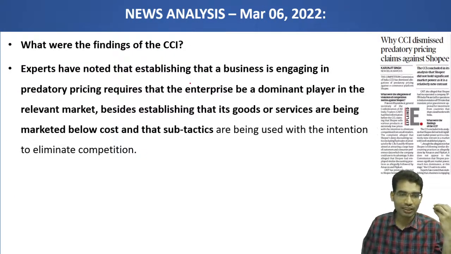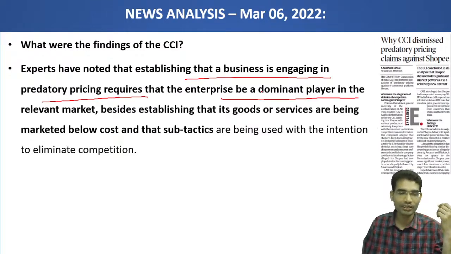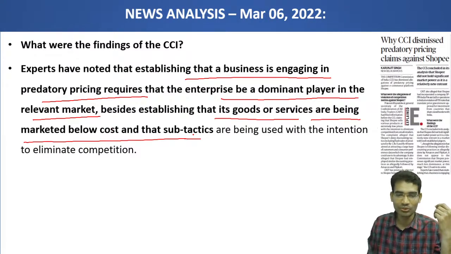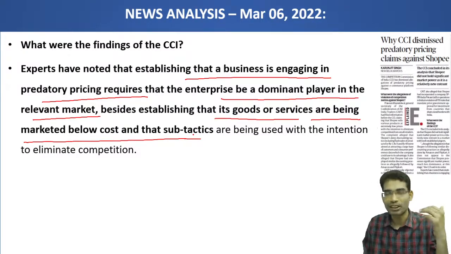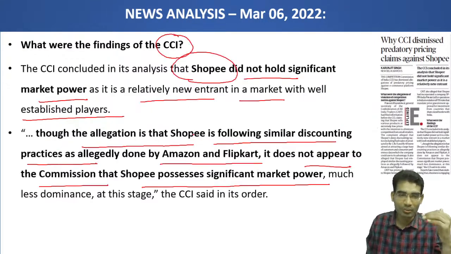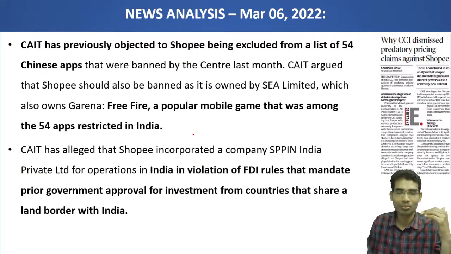Experts have noted that establishing that a business is engaging in predatory pricing requires that the enterprise be a dominant player in the relevant market, besides establishing that its goods or services are being marketed below cost and that some tactics are being used with the intention to eliminate competition. If you have strong market power and follow predatory pricing, it will kill the market. But in this case, Shopee did not have strong market power, so it is not against that practice.